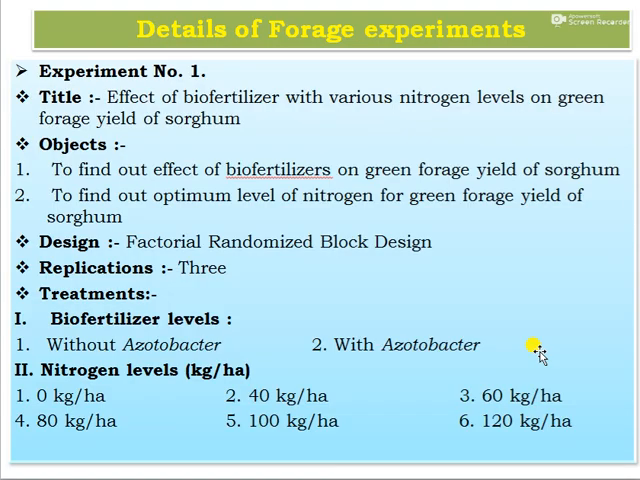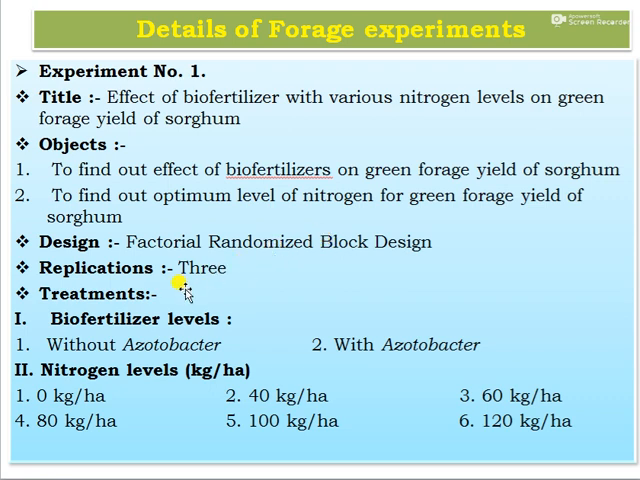You can see the details of the forage crops experiment. First experiment, the title is effect of biofertilizer with various nitrogen levels on the green forage yield of sorghum. You can see here the objectives of this experiment, that is to find out the effect of biofertilizer on the green forage yield of sorghum and to find out the optimum level of nitrogen for green forage yield of sorghum. The design used for this experiment is factorial randomized block design, and the number of replications used is 3.